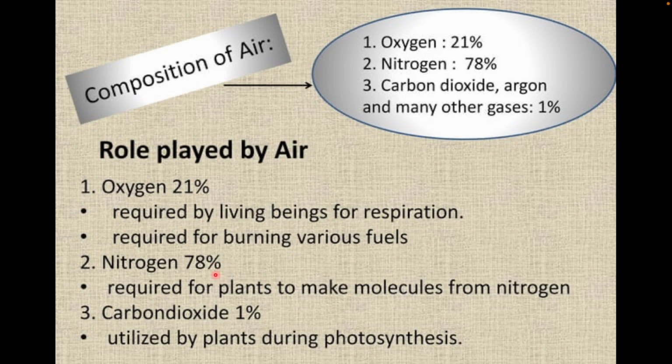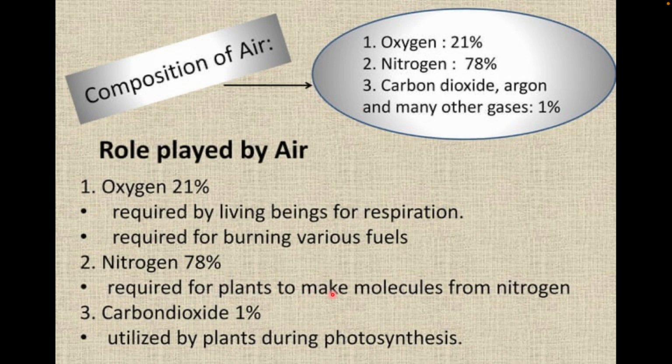Nitrogen is the first major gas in this composition, and it is required especially for plants because they make molecules from nitrogen, like amino acids, proteins, DNA. They are made with the help of nitrogen only.